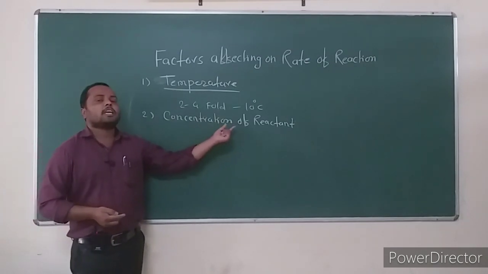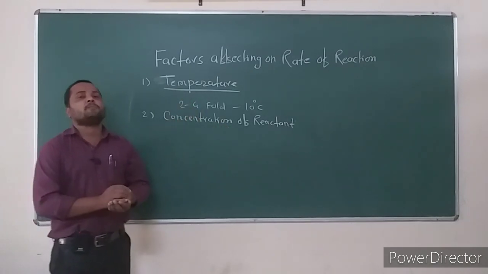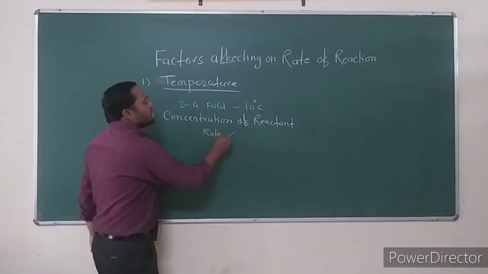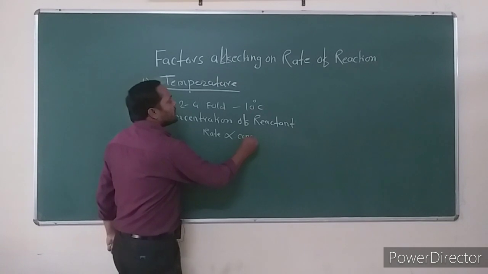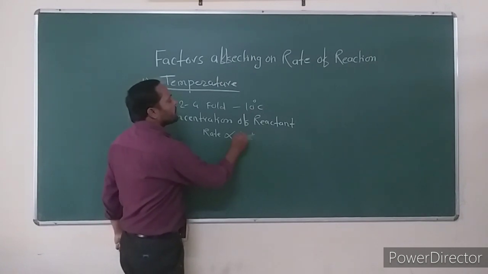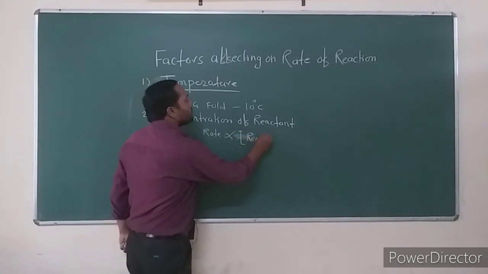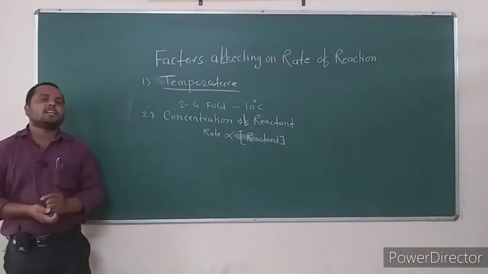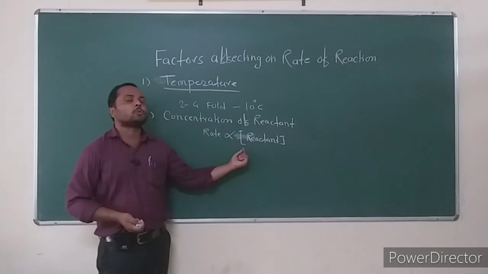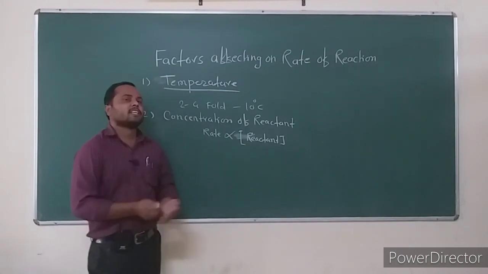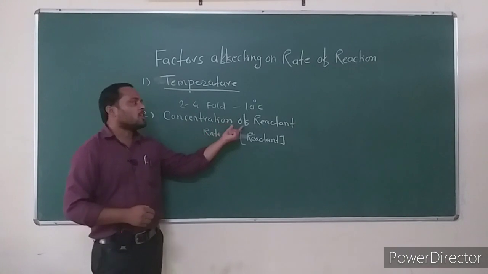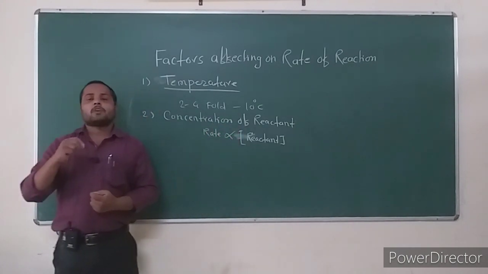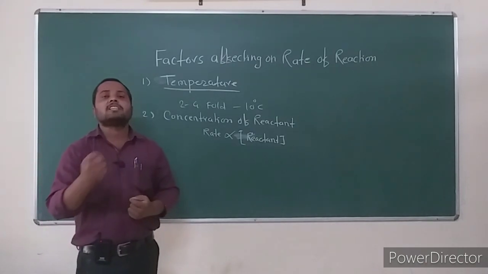This rate of chemical reaction is directly proportional to the concentration of reactant. The rate of reaction is directly proportional to the concentration of reactant. In a chemical reaction, concentration of reactant decreases with time, and concentration of product generally increases with time.